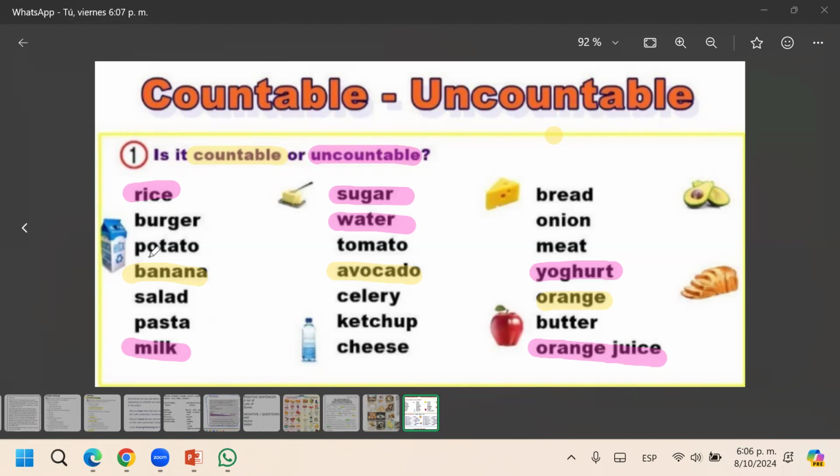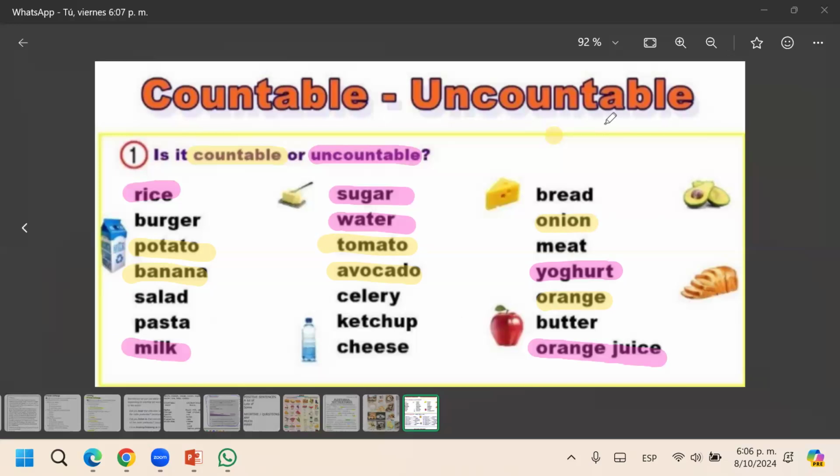Potatoes. You remember the potatoes? We can say 1 potato, 2 potatoes, 3 potatoes, 4 potatoes, 5, 6, 7 potatoes. Tomatoes too, they can be counted. Onions, also they can be counted. I told you that celery is countable, it depends. If it is the whole celery, it is countable.